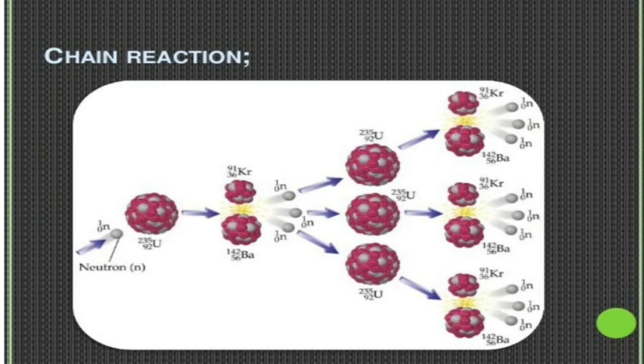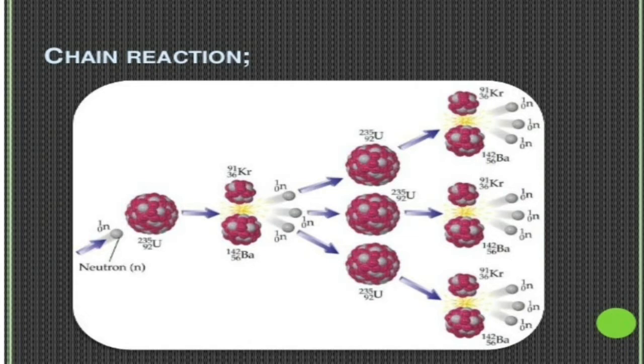Each uranium-235 again gets split into barium, krypton and 3 neutrons, so 9 neutrons will be produced. These 9 neutrons can again bombard uranium-235 atoms, producing fission reactions. Like that, this fission reaction can continue.